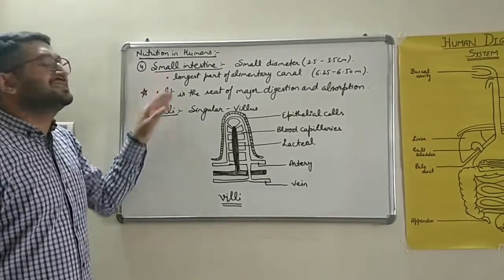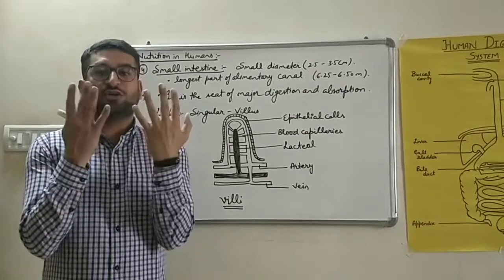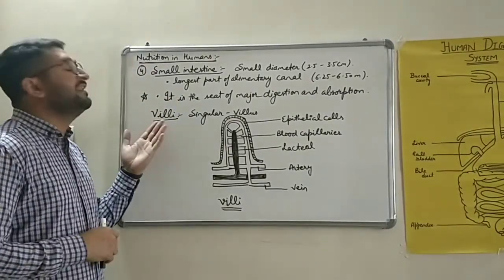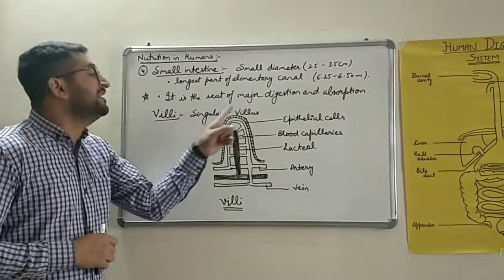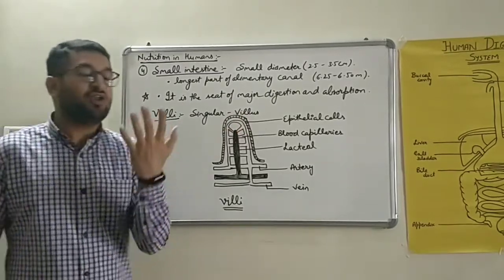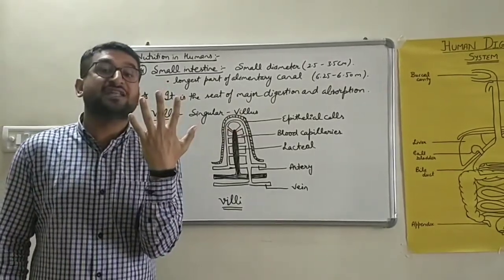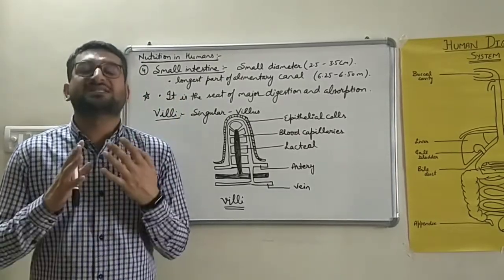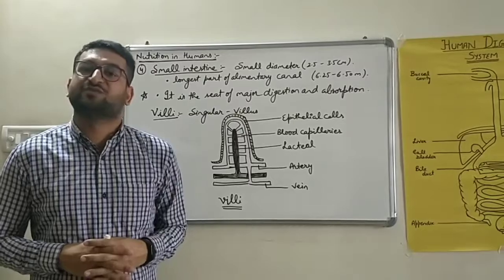Small intestine's inner wall is modified into finger-like projections known as villi. Villi is a plural word, its singular is villus. Villi are small finger-like modifications of the inner fold of small intestine so that maximum absorption of food can take place.